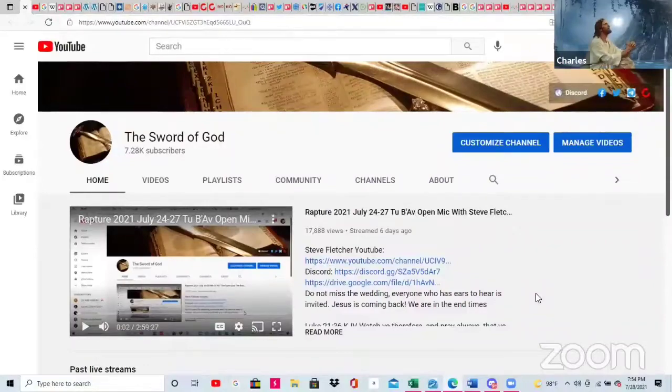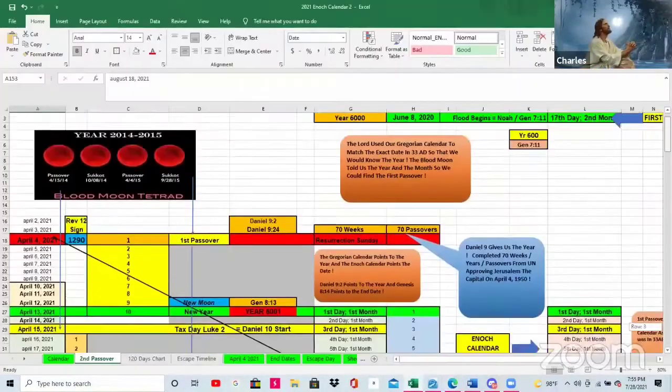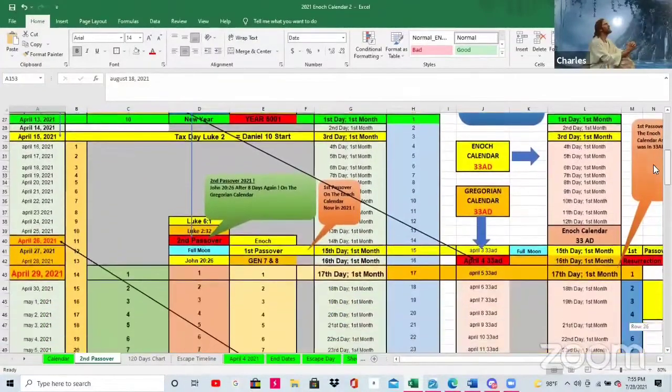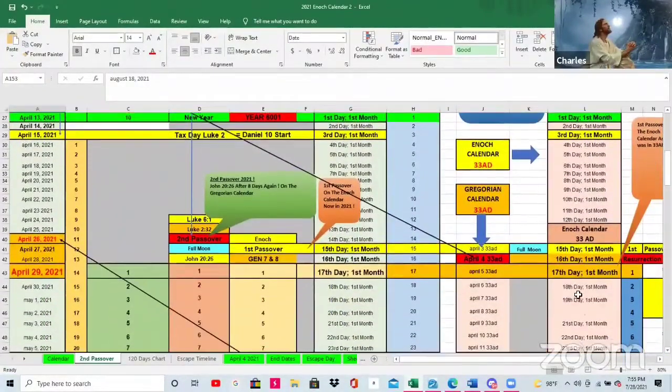Where were we, where are we, and where are we heading to? And what's happened is this. When we overlaid, again, this is the 33 AD Enoch calendar. And what we did was, if the Gregorian calendar had existed back in those days, then Passover, the resurrection day, would have fallen on April the 4th had the Gregorian calendar existed back then.